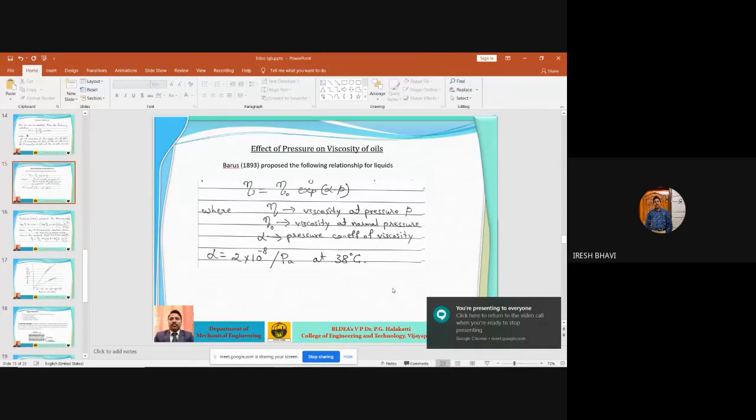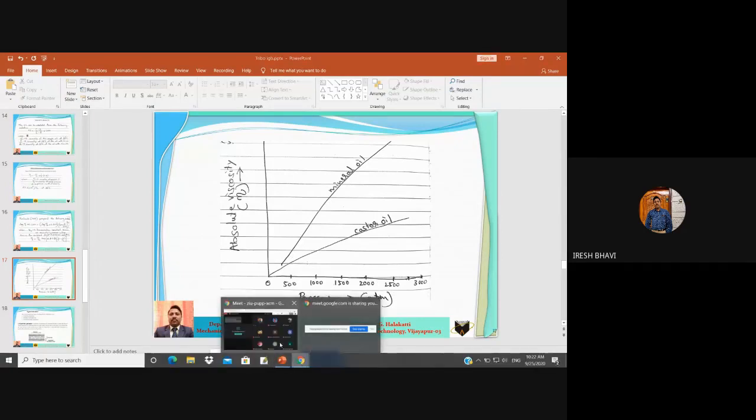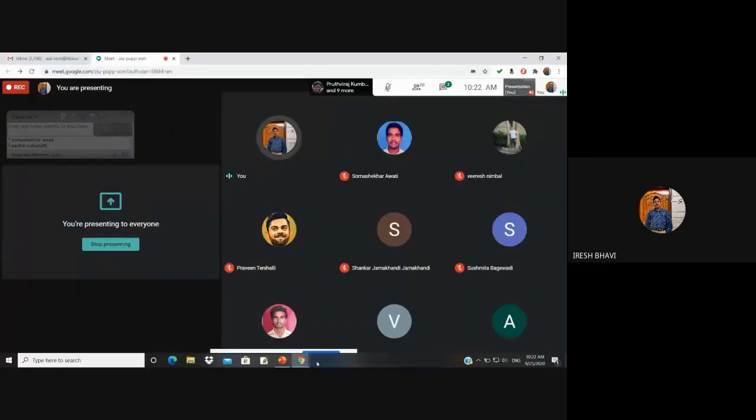Okay, fine. Let us discuss about the effect of pressure on the viscosity of lubricating oil. In the last class, we have seen effect of temperature on the viscosity of oils. Now, today we will discuss effect of pressure on the viscosity of oils. So, when there is a change in pressure, what happens to the viscosity? That we will see. Okay. So, here you can see from this graph that as the pressure goes on increasing, the viscosity of the lubricating oil, what is happening? It will also goes on increasing.